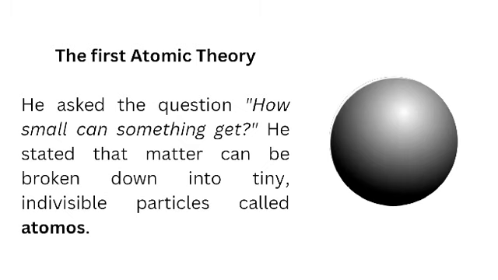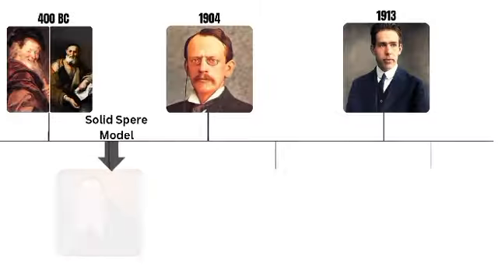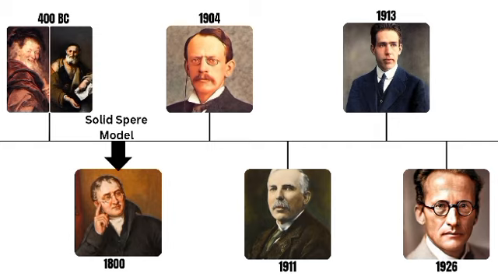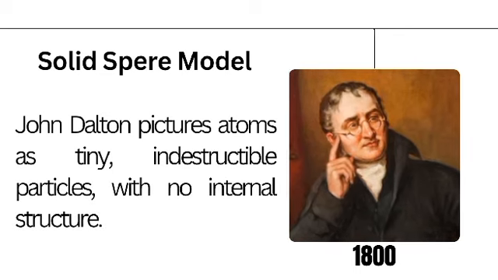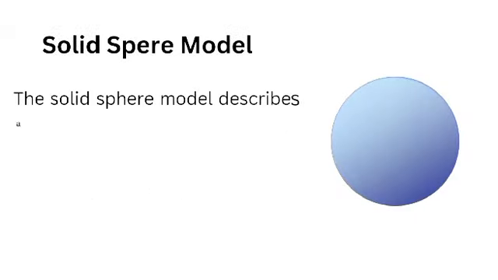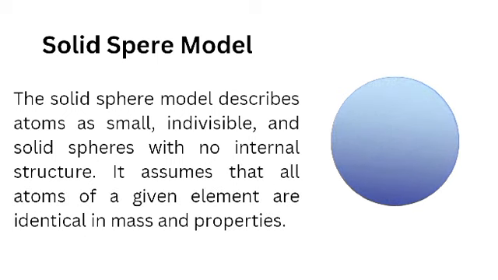Next, we have John Dalton, who, in the early 18th century, formulated the first scientific atomic theory. The solid sphere model describes atoms as small, indivisible, and solid spheres with no internal structure.